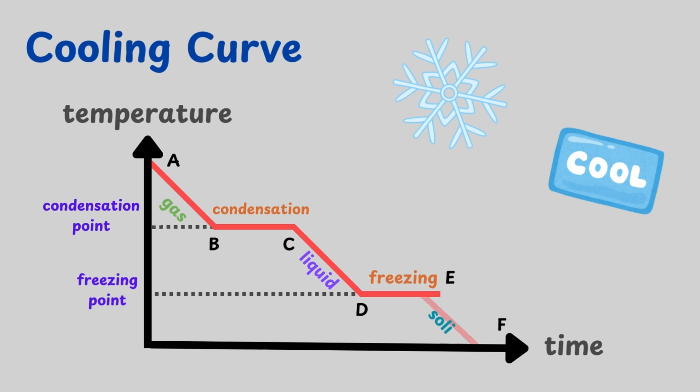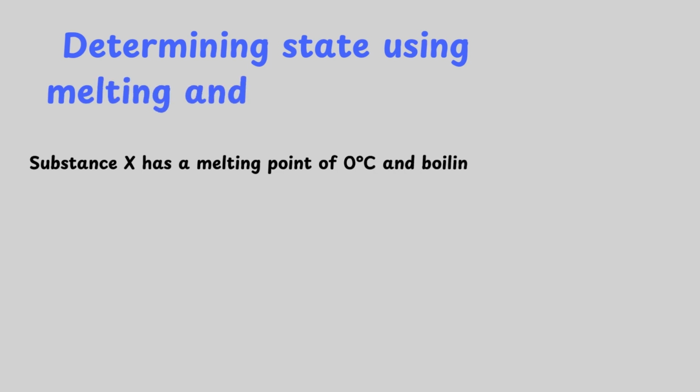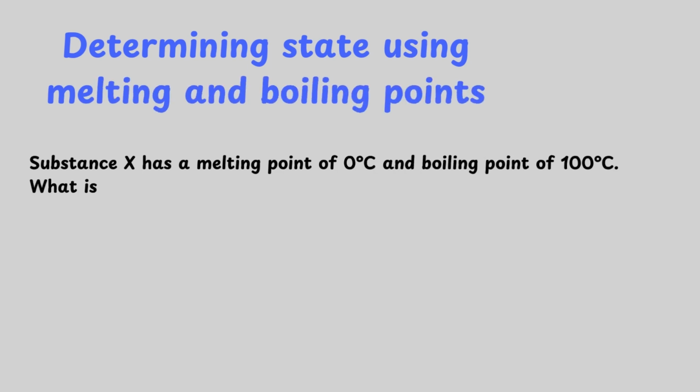This is freezing. If the solid continues to cool, no further changes of state occur. Given melting and boiling points, we can also deduce the state of a substance at a specific temperature. For example, substance X has a melting point of 0 degrees Celsius and boiling point of 100 degrees Celsius.